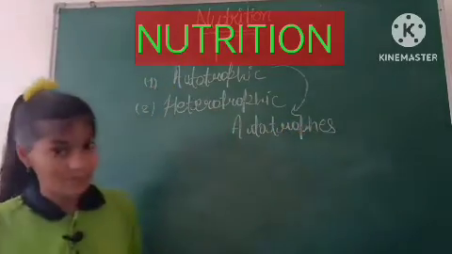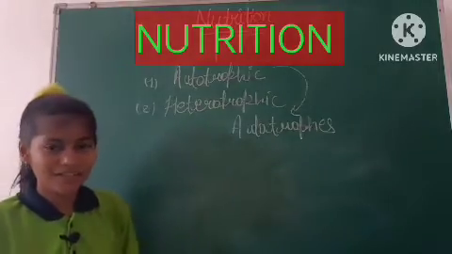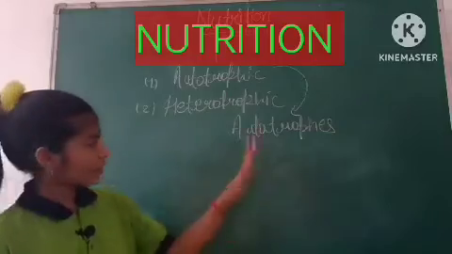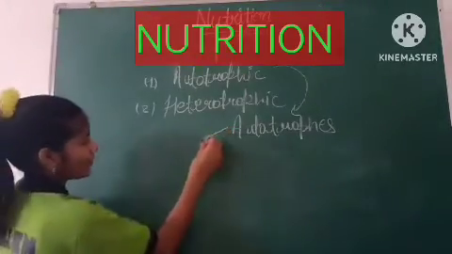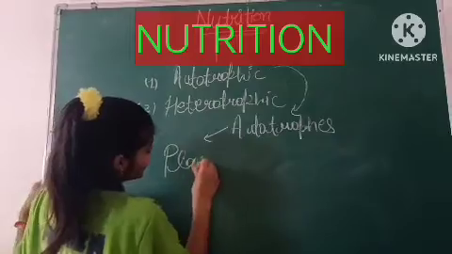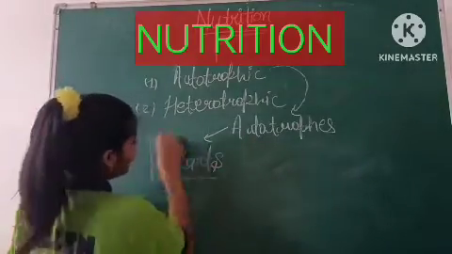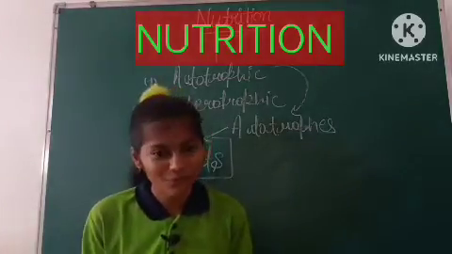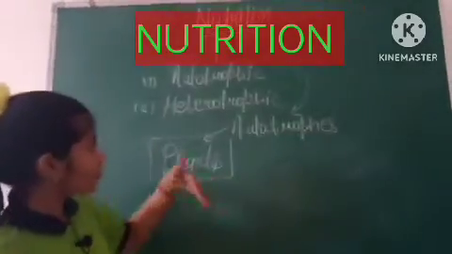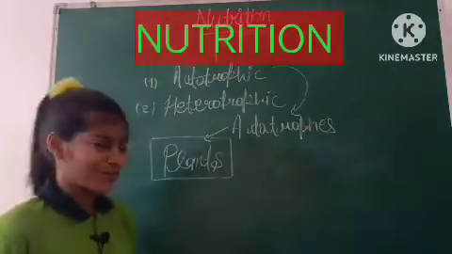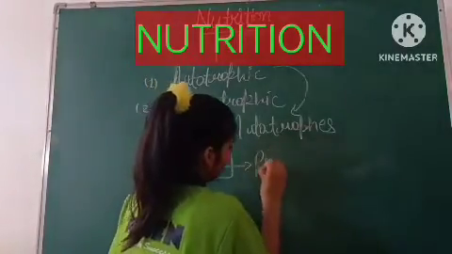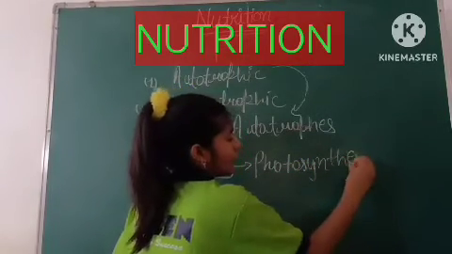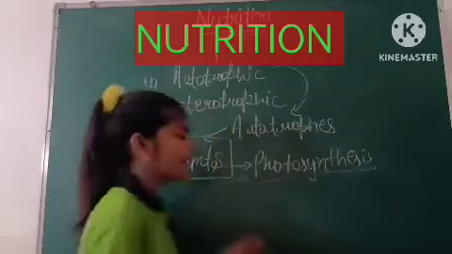Examples can be BGA, blue-green algae, cyanobacteria, the first ones which performed autotrophic nutrition. Among autotrophs we also have plants, our all favorite and very important component of our environment. Plants are autotrophic and they perform autotrophic nutrition by the process of photosynthesis. It is a very important and very easy process.